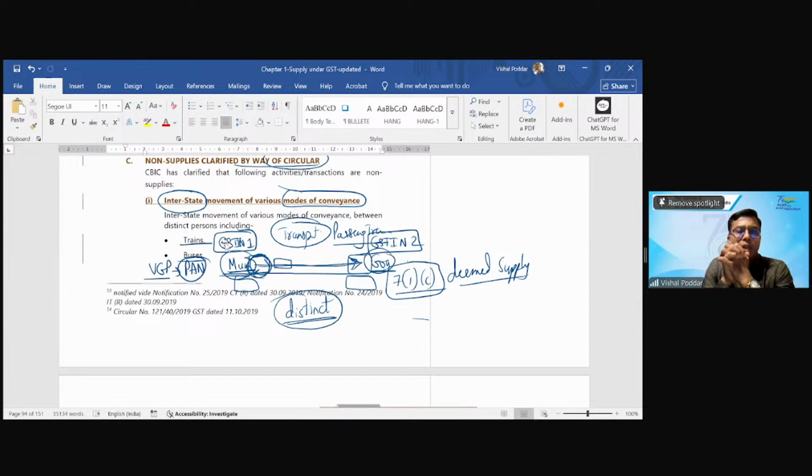Correct. It is for that only. Like the government buses running from one state to another state, it includes trains, buses, everything? Even see, for government, I'm not bothered because they will have their mechanism of keeping them outside GST. I'm bothered about a private transporter. My buses, as I gave the example, are moving between my Mumbai and Goa office every day. Right? Oh, okay, sir. Okay.